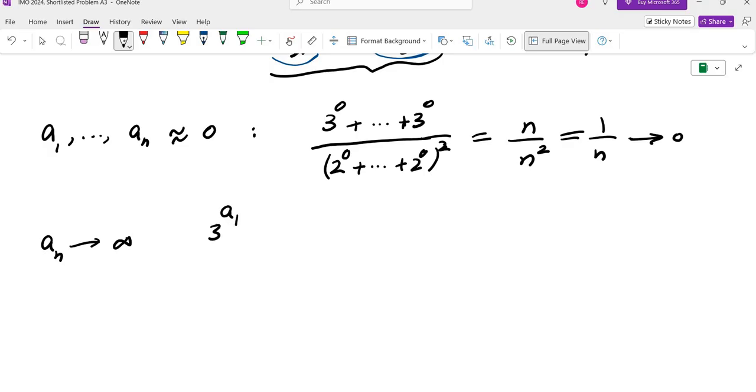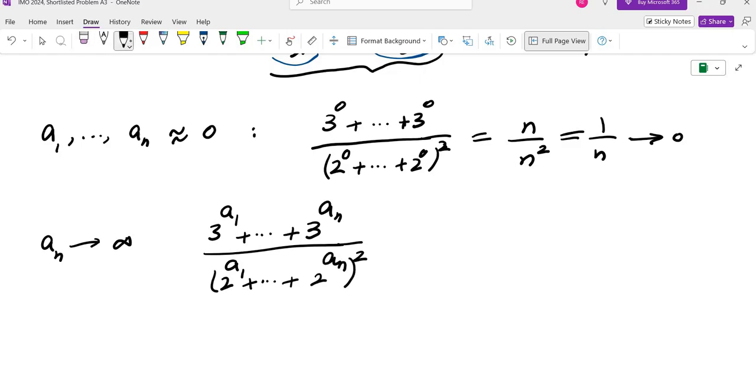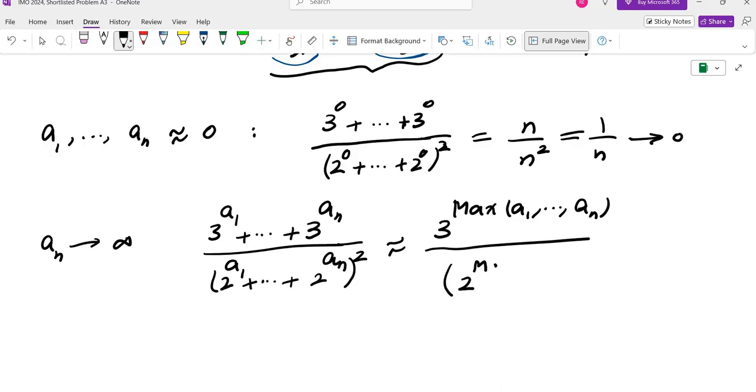If I look at the fraction, I can approximate the numerator and denominator by looking at the extreme cases. The dominant term in the numerator is 3 to the power of the maximum of a1 through an, and the dominant term in the denominator is 2 to the power of the maximum of a1 through an, squared.